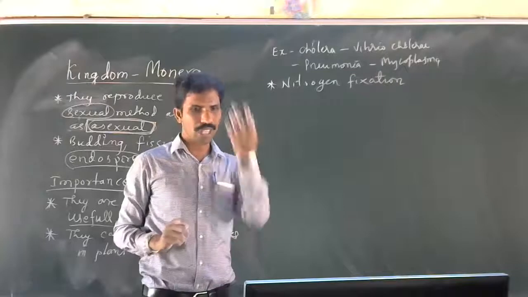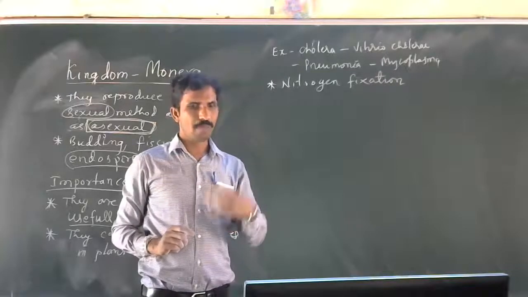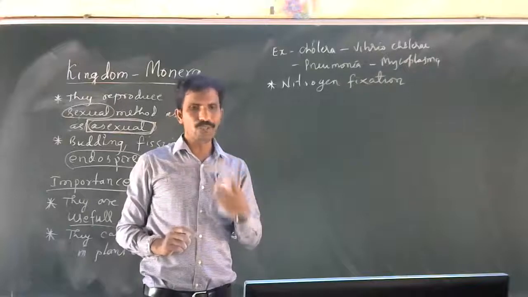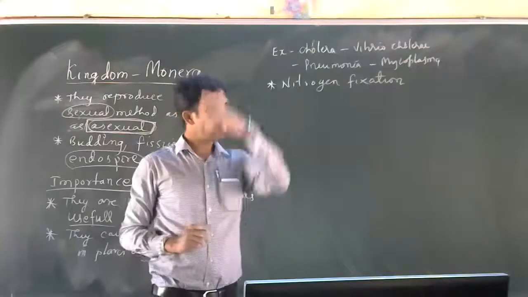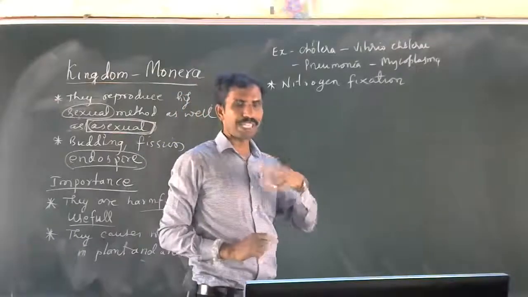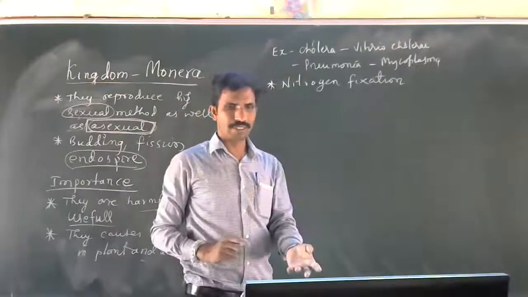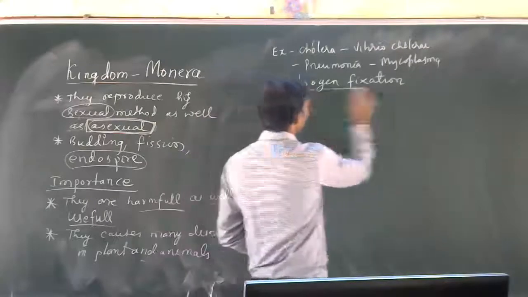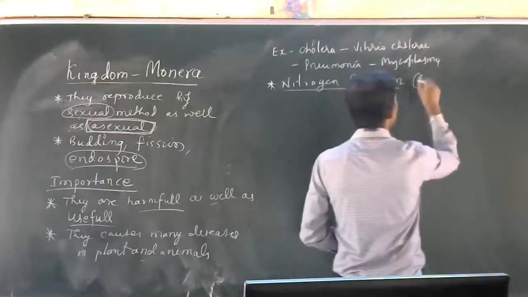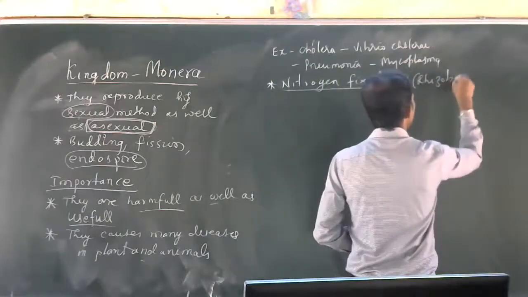Our plants cannot use it for the preparation of protein. We need nitrogen for protein, but we cannot take it directly from the atmosphere. It has to be converted into nitrates. That conversion is done by nitrogen fixing bacteria, like Rhizobium.